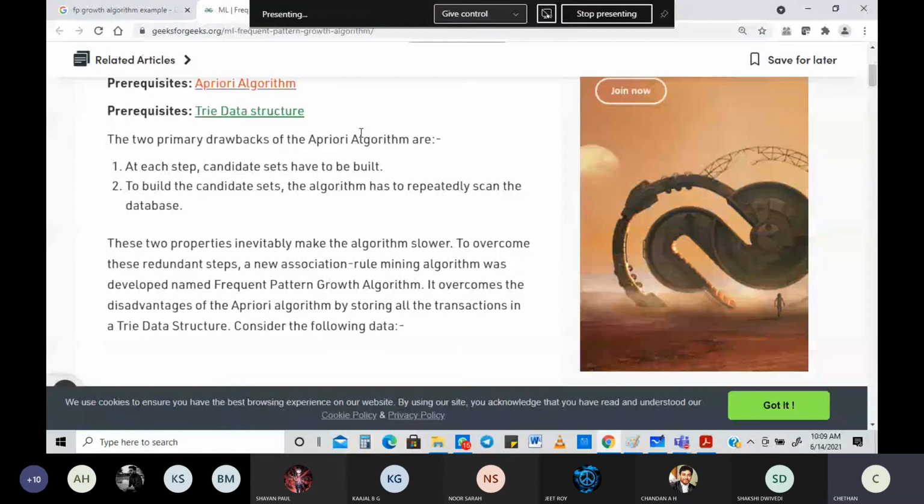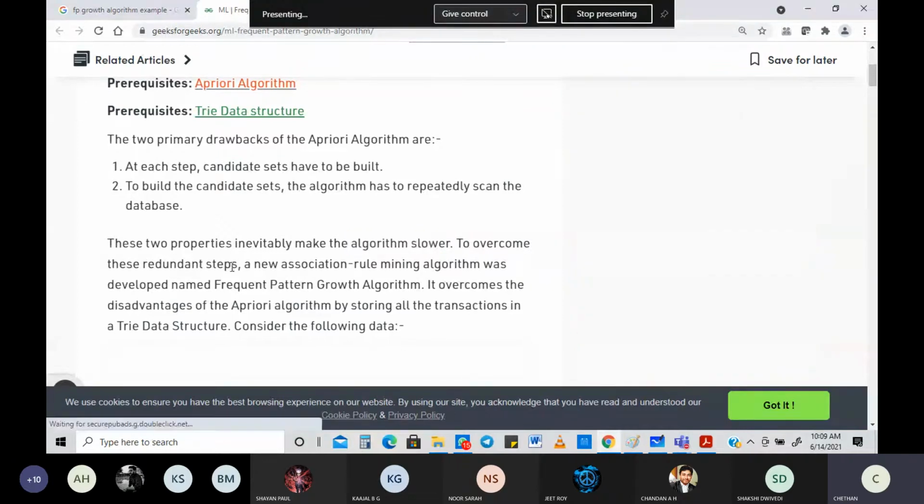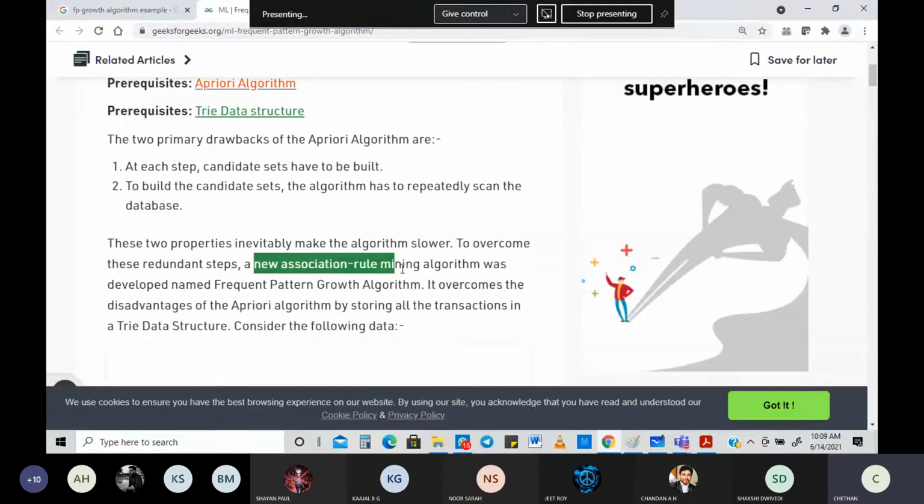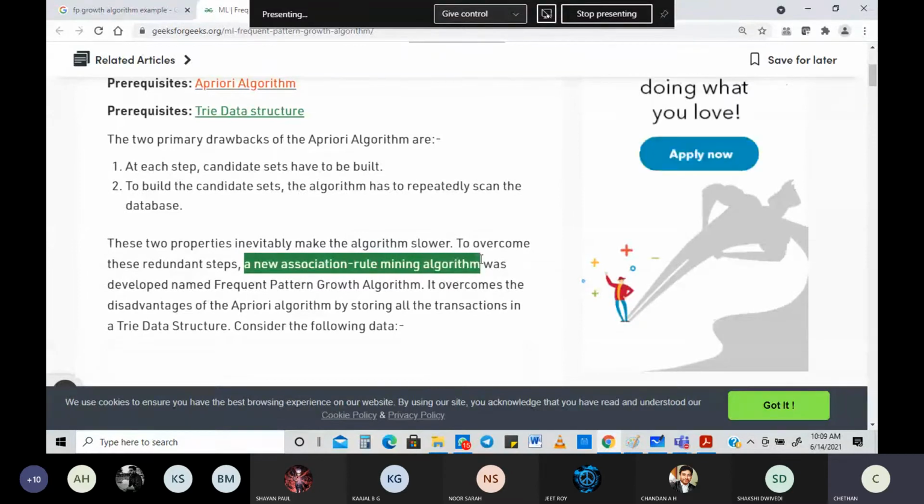That's very important. So what are the two properties? The first drawback is that candidates have to be built every time, and also the algorithm has to repeatedly scan the database. These two properties make the algorithm slower, so efficiency comes down when it comes to a priori. To overcome this, a new association rule mining algorithm was developed, called the frequent pattern FP growth algorithm.